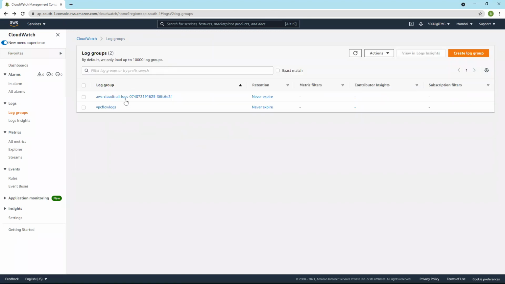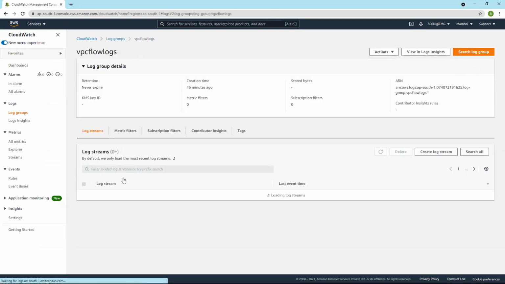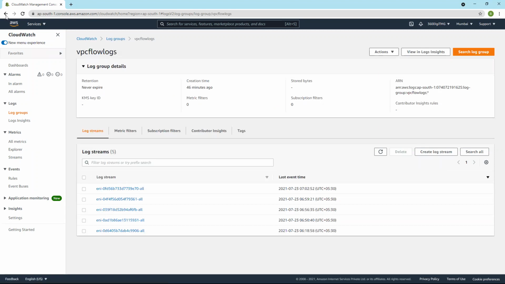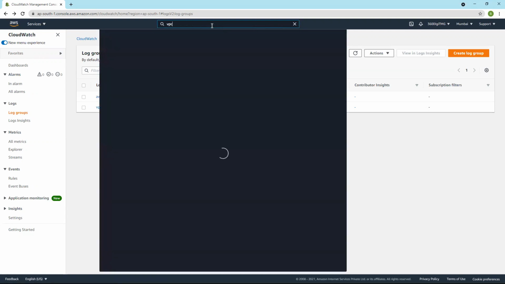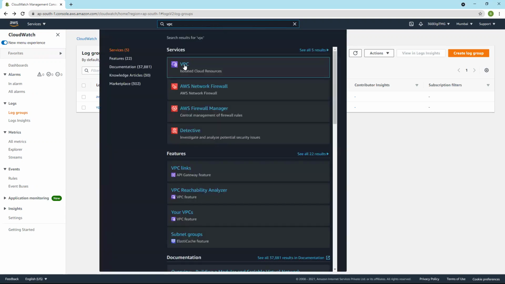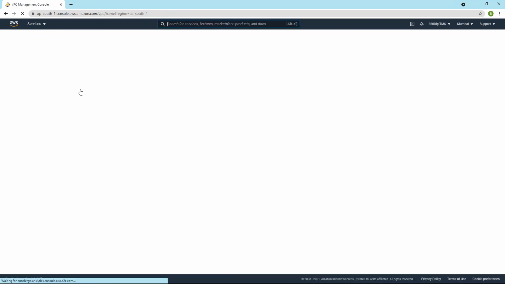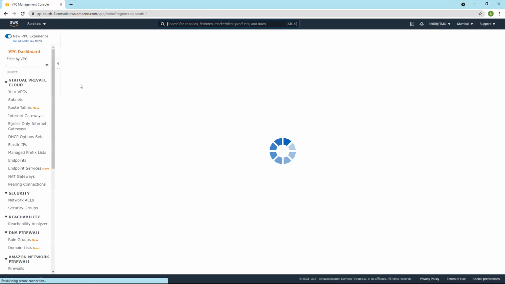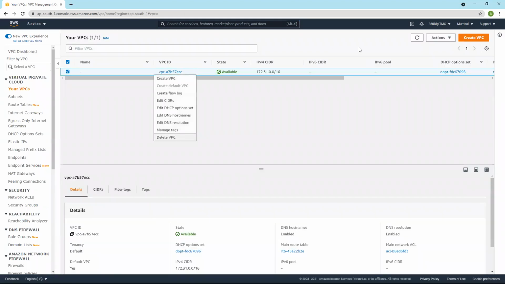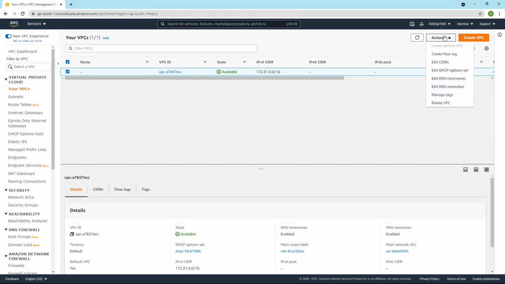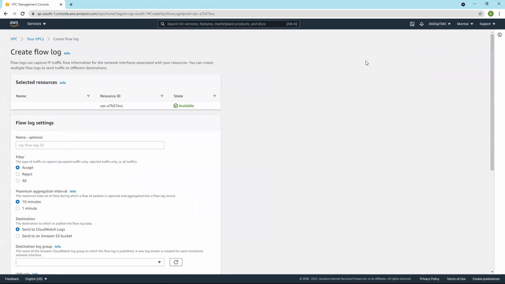And let us create VPC flow logs. In last class we were trying to do this. Let us create one more. I already have one here. Let's go to VPC and create a flow log. Also in Actions you will get the same menu, create flow log. And what this flow log will do is capture the IP traffic flow.